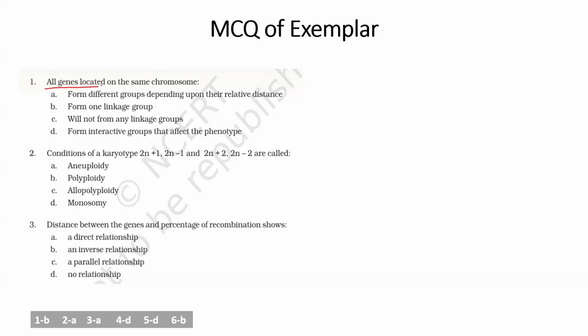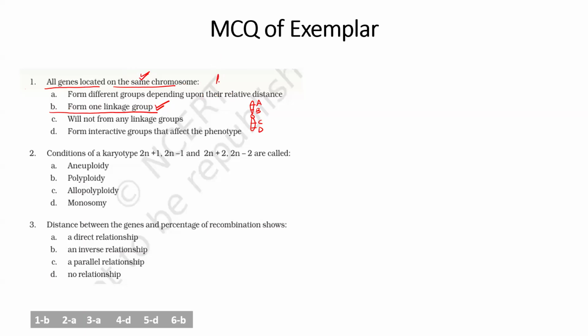All the genes which are located on the same chromosome. Let us assume this is one chromosome and these are the genes present. Let us assume A, B, C or D. So whatever genes are present on one chromosome, they will make one linkage group. Is it clear? That is why we say linkage group is a haploid set of chromosomes.